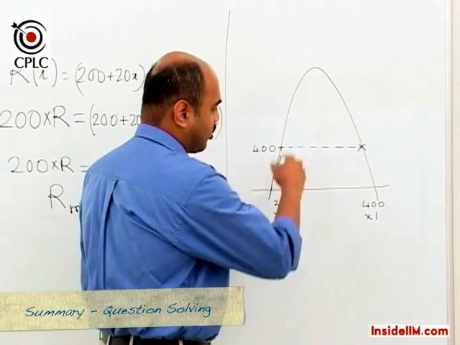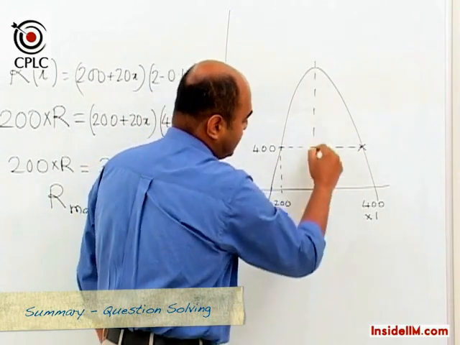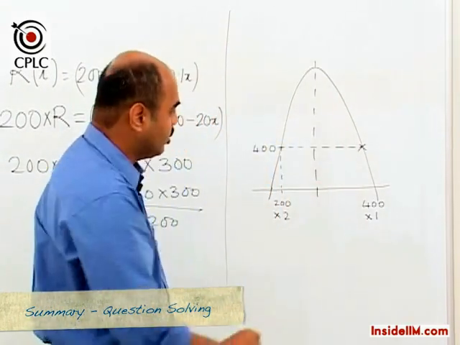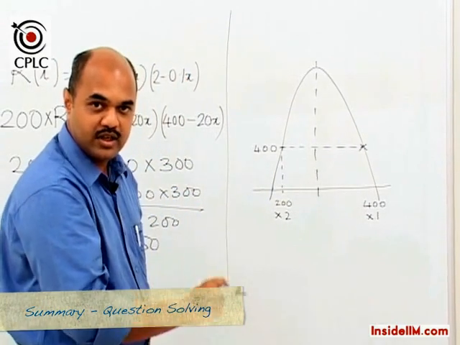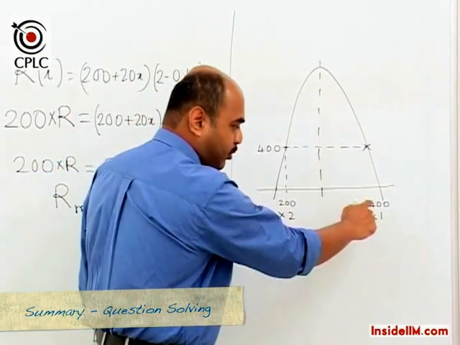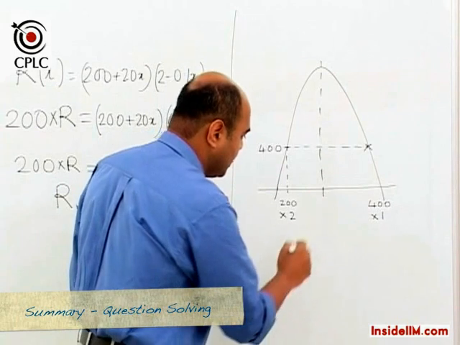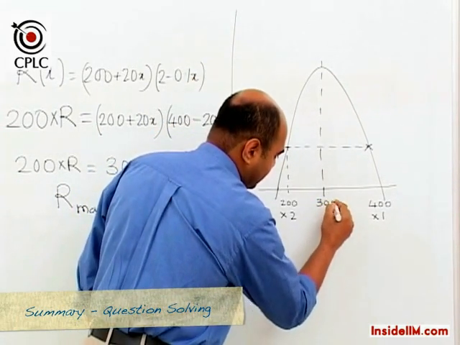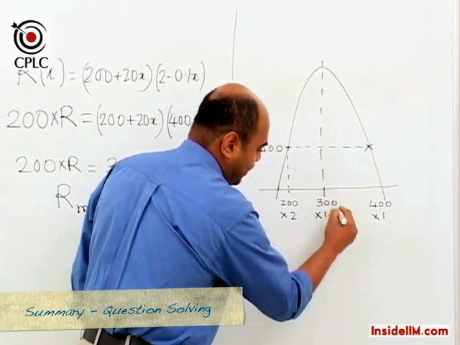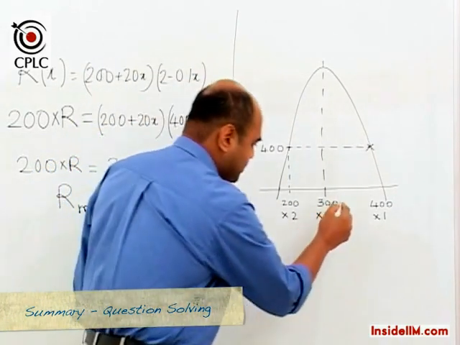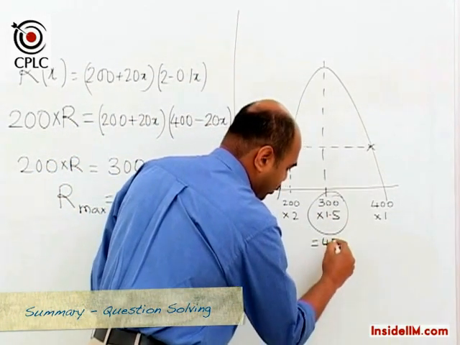Now, because a quadratic function is going to be symmetric, we know that the maxima actually is going to occur at a midpoint with respect to these two, and hence that is going to be 300 multiplied by 1.5, and this product is going to be 450.